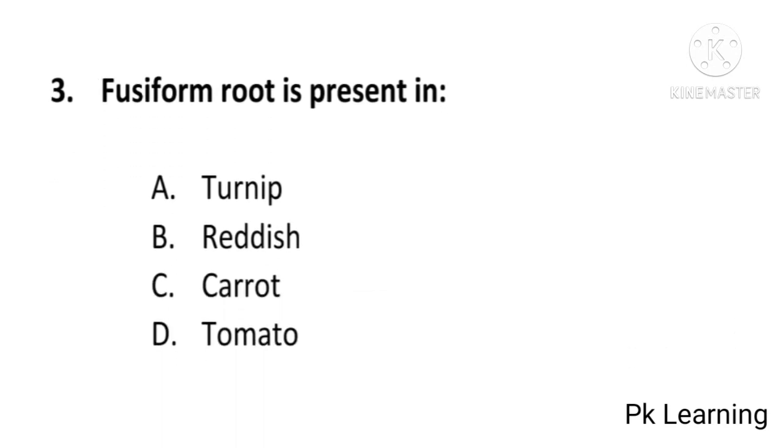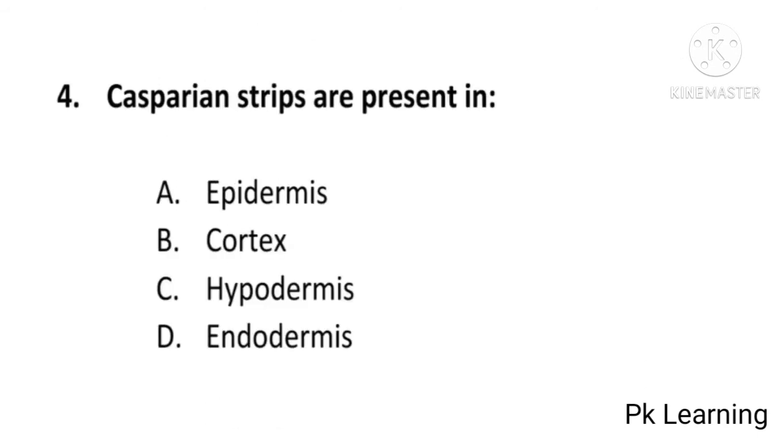Fusiform root is present in turnip, radish, carrot or tomato? And answer is B. Radish. Fusiform root is present in radish. B is correct option. And next question is: Casparian strips are present in epidermis, cortex, hypodermis or endodermis?